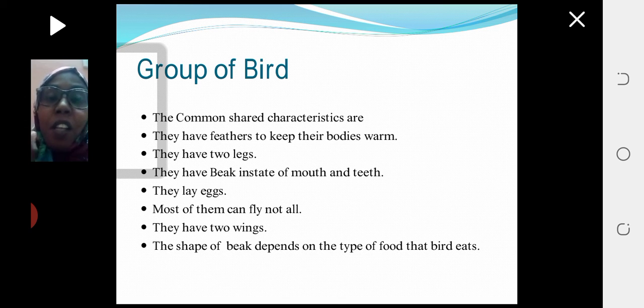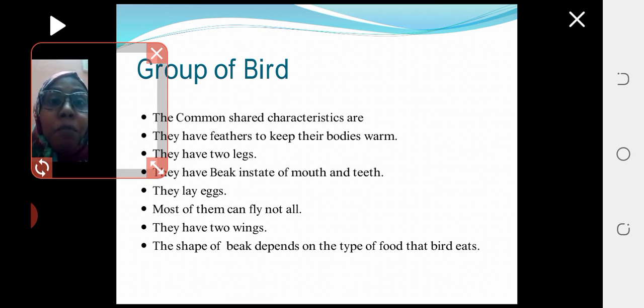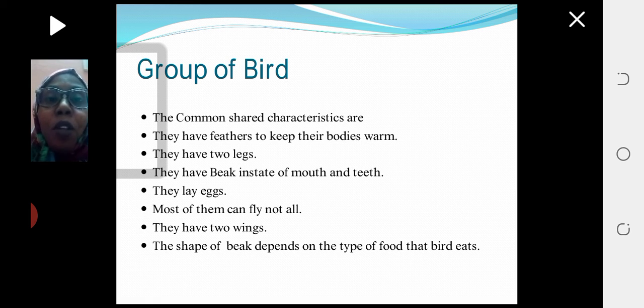So you will find sharp beaks like in eagles, because they eat meat. And parrots have small and narrow beaks because they eat insects from inside the trees, or they eat seeds.